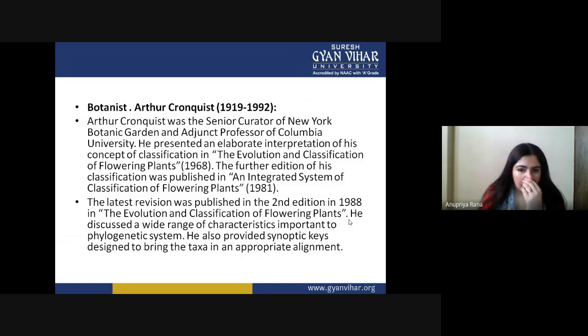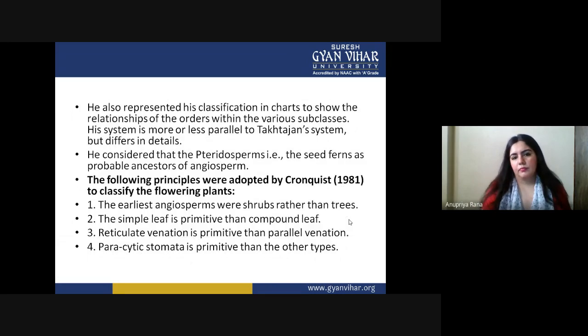He also provided synoptic keys designed to bring the taxa into appropriate alignment. Basically, he gave us keys on the basis of which we can place a taxon in appropriate alignment. He also represented his classification in charts to show the relationships in the order within the various subclasses. His system is more or less parallel to the Takhtajan system but differs in details. Takhtajan, a scientist of the same time, also worked on classification, and his system also has some unique things, but their details were different.